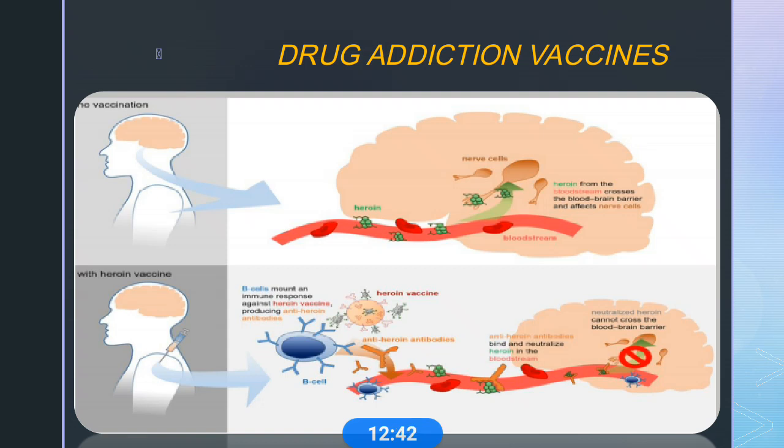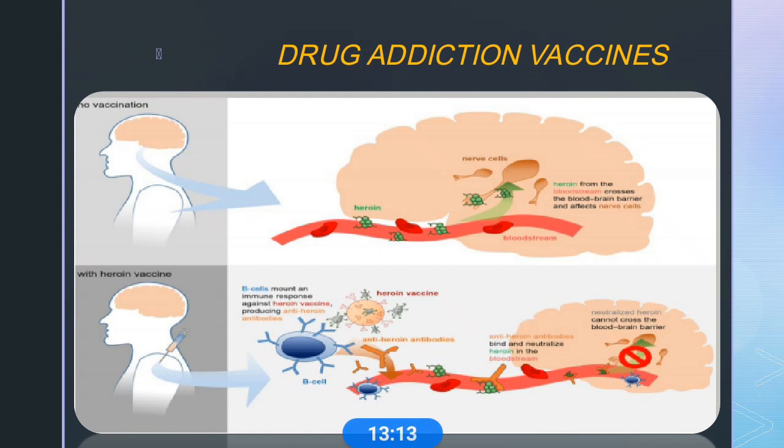How do these drug addiction vaccines work? When the abused drug crosses the blood brain barrier and acts on the brain, it shows these effects.